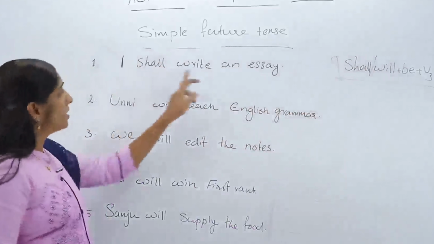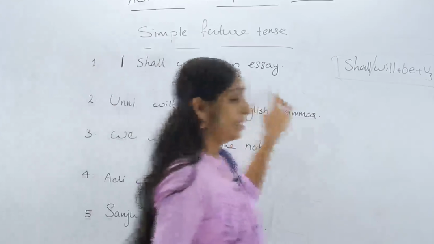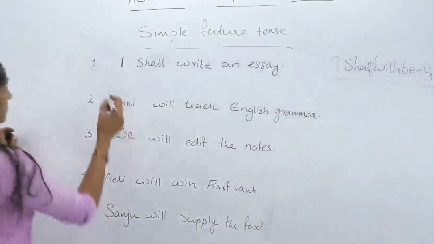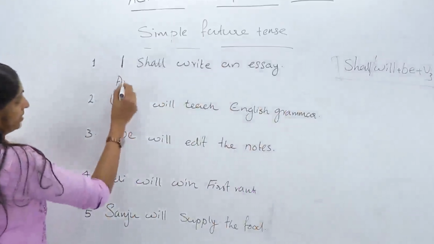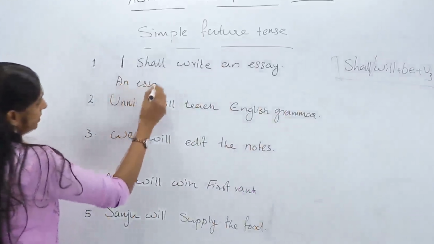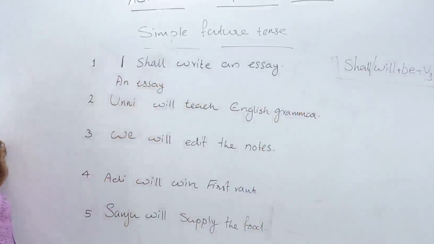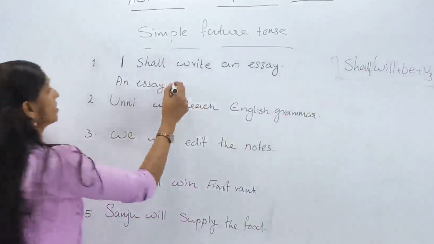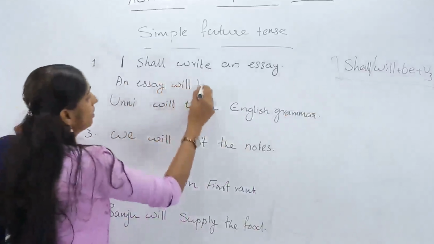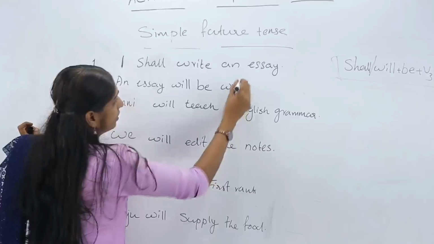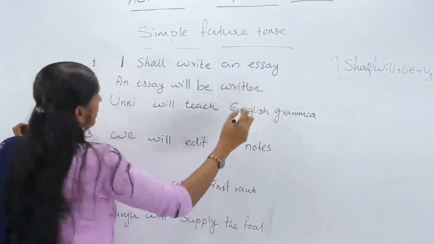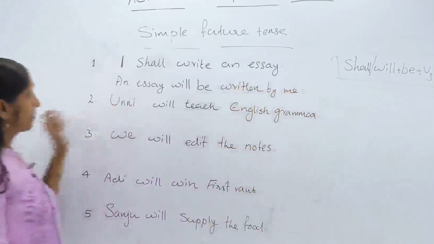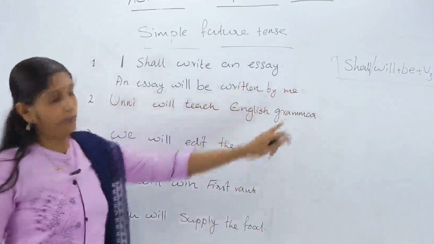Okay. I shall write an essay. How do we write this? Okay. An essay. Which is the auxiliary we have to use? Will or shall? Will. Okay. Essay will be written by me. Okay. Will be written by me.